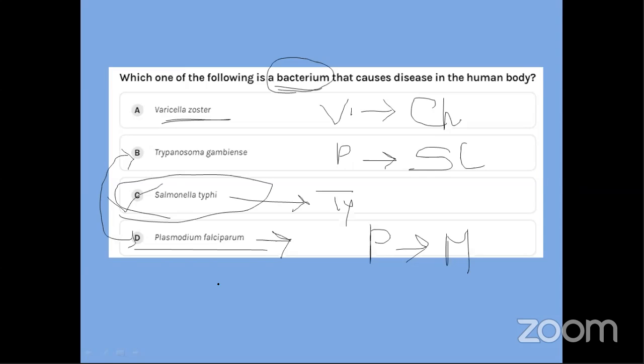We know that among them, might be three of them we will know. Varicella zoster is a virus, one thing. Salmonella typhi is a bacteria, okay, and Plasmodium falciparum is a protozoa. Now, it might be new for many of y'all, that is Trypanosoma Gambinzi. Trypanosoma Gambinzi is basically a protozoa.